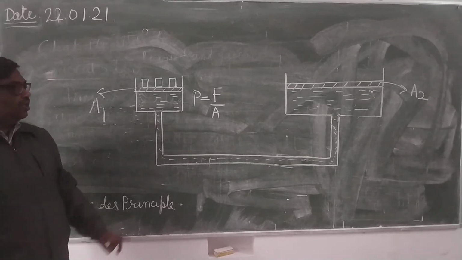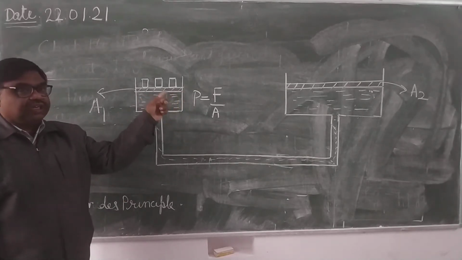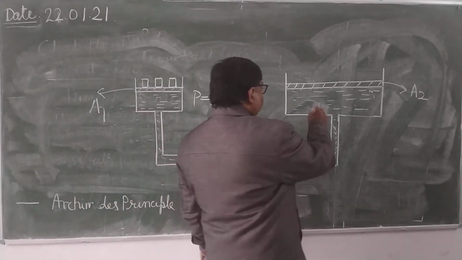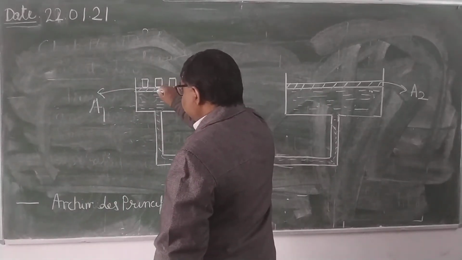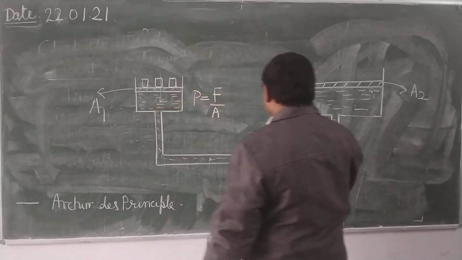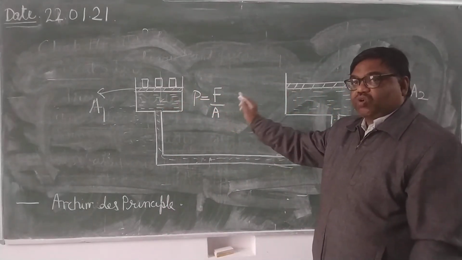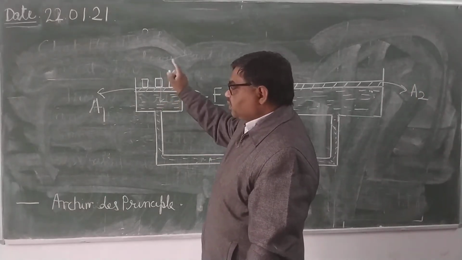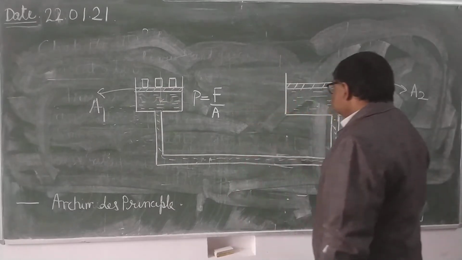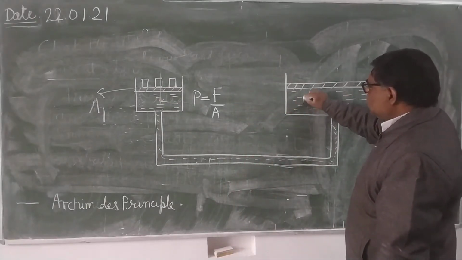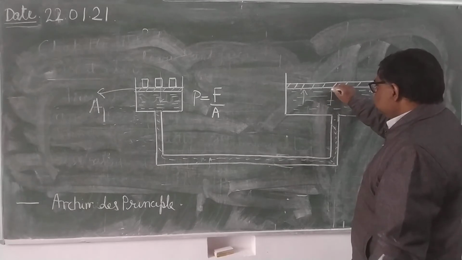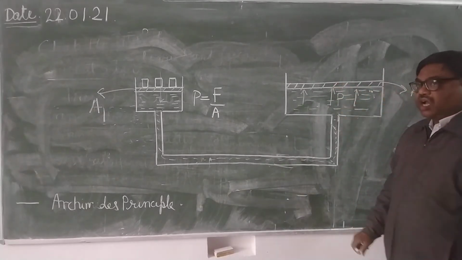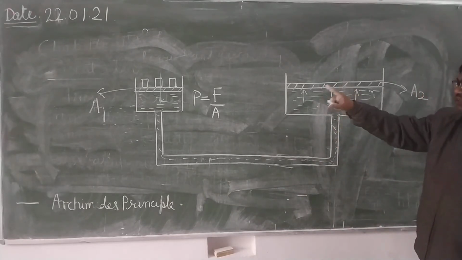Now what will happen? This pressure will be transmitted equally and undiminished in all parts. Means it will be transmitted here also. It is acting here in downward direction. Pressure is a scalar quantity. You remember it. It doesn't have any direction. Here I just told that this pressure is acting downward. Now see here. The same pressure will be transmitted here. Same pressure will act on this piston also.